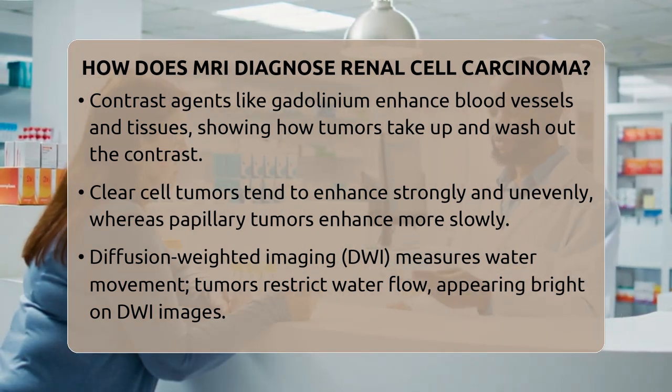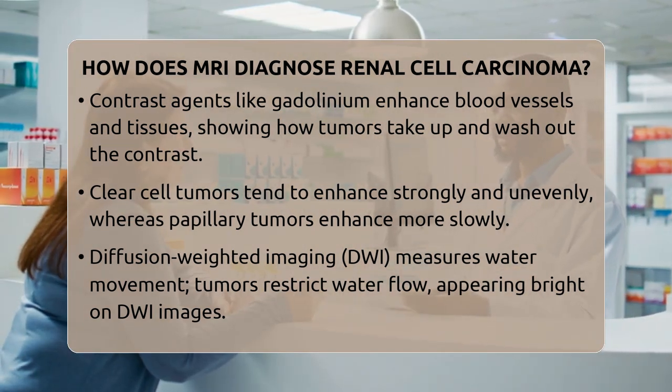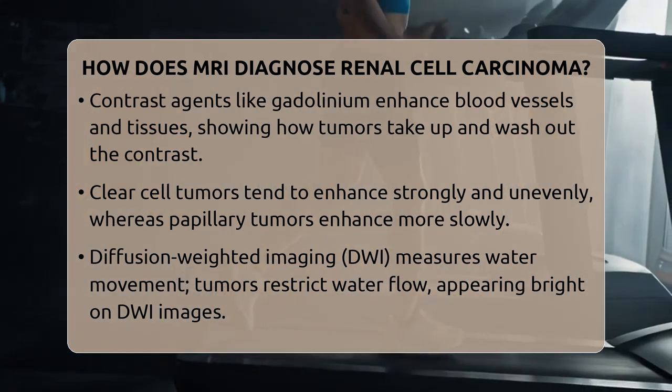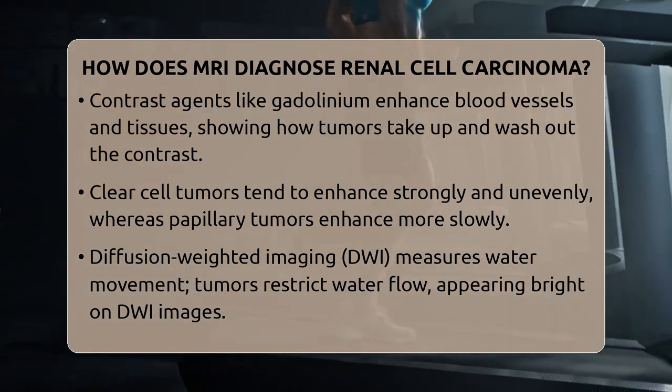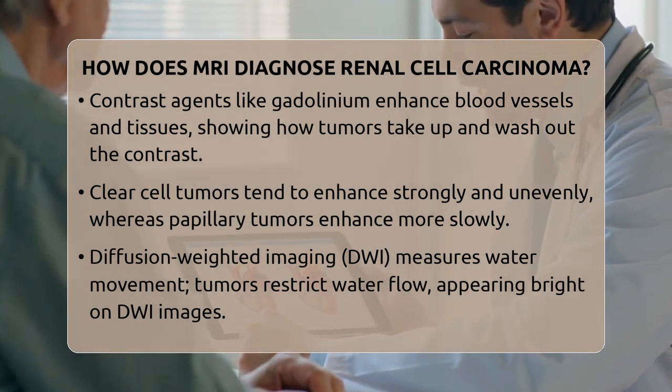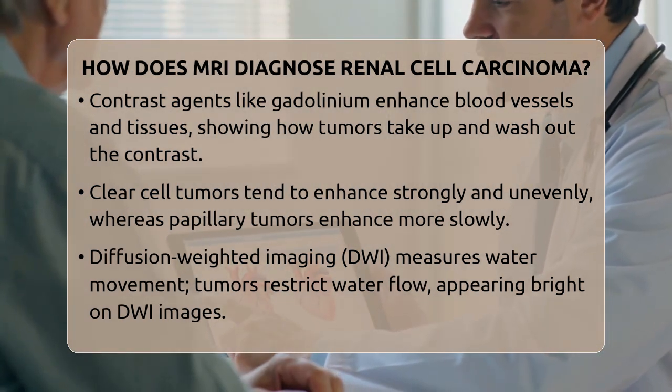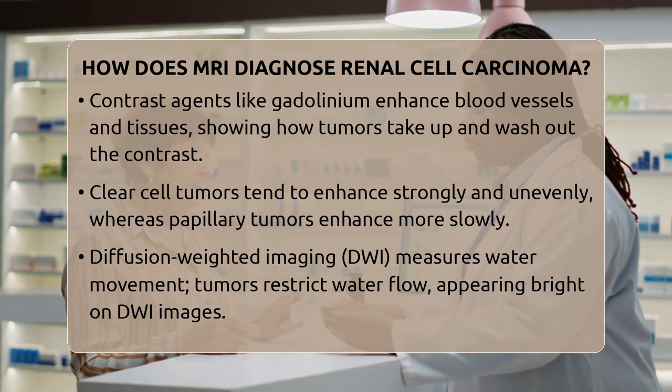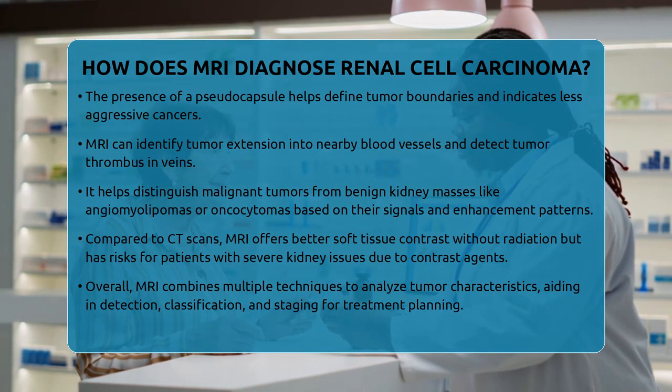These benign tumors have different signals and enhancement patterns. For example, angiomyolipomas often contain fat, which appears bright on MRI, helping distinguish them from cancer. However, sometimes the features overlap, and a biopsy might be needed for certainty.